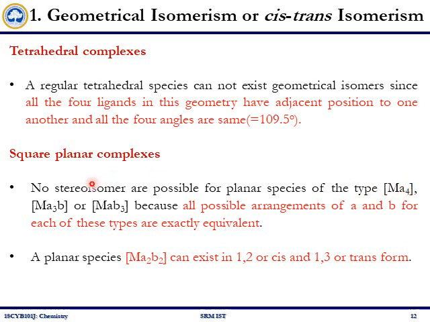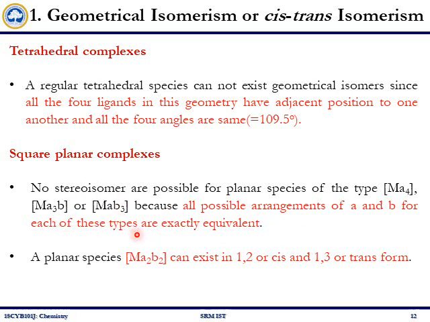Similarly, there won't be any stereoisomers in Ma3b and Mab3 type. Here you have 3 A type ligands and 1 B type ligand. Here you have 1 A type and 3 B type ligands, because all possible arrangements of A and B for each of these types are exactly equivalent.